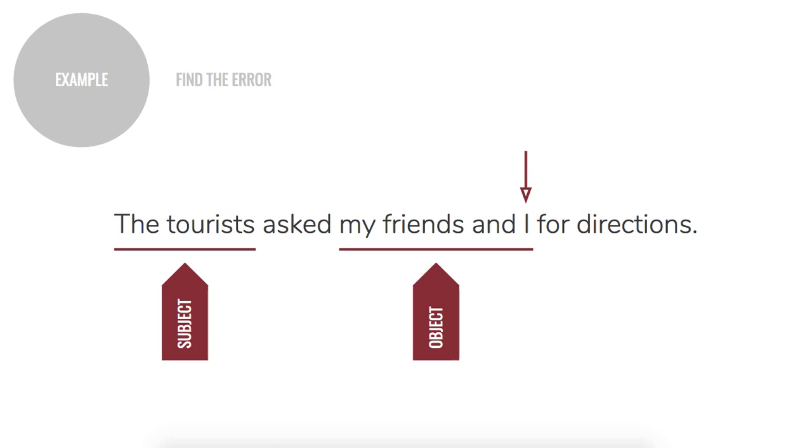The subject of this sentence is the tourist. They are the ones performing the verb, which is asked. My friends and I are the object. So, in that case, this sentence should say the tourist asked my friends and me for directions. The tourist asked my friends and me for directions. Make sure that when you are talking about yourself, if you are doing so in the object of the sentence, make sure you say me. If you are doing so in the subject of the sentence, make sure you say I. Let's move on.